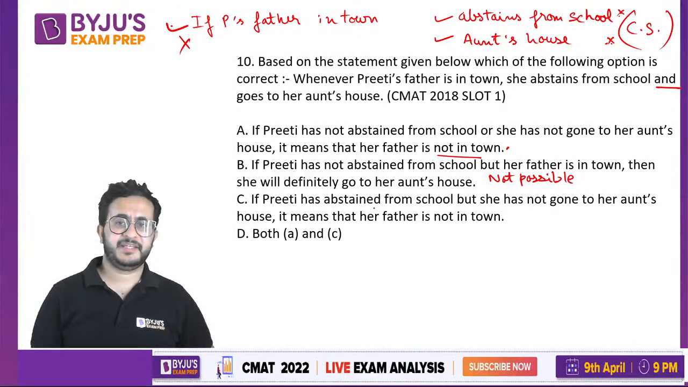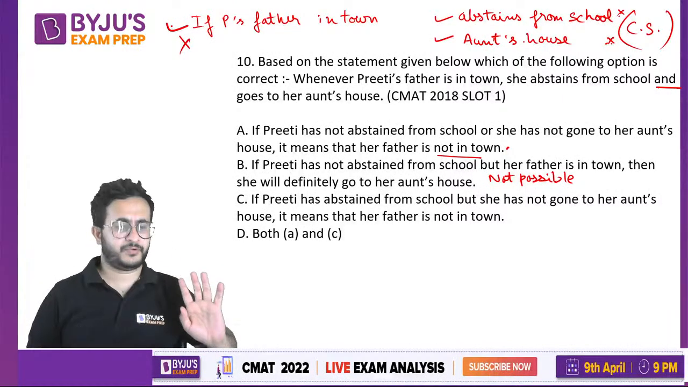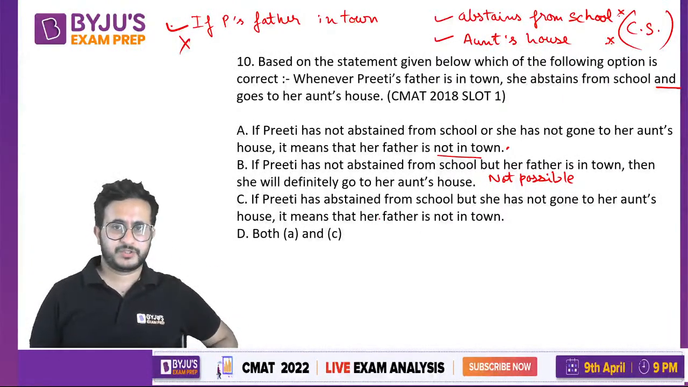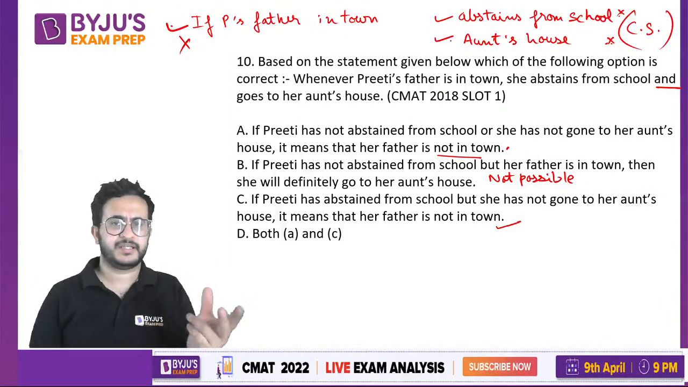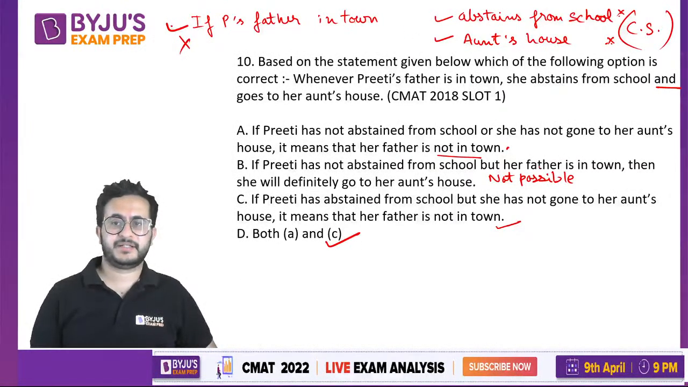C says if Preeti has abstained from school but she has not gone to her aunt's house. ये एक चीज करी इन दोनों में से, राइट? एक चीज करिए तो भी फादर नॉट इन टाउन होंगे, राइट? तो हर फादर इज नॉट इन टाउन. Because if her father is in town, she will do both the things. If she has not done any of the two things, that means her father is not in town. So both A and C are correct.